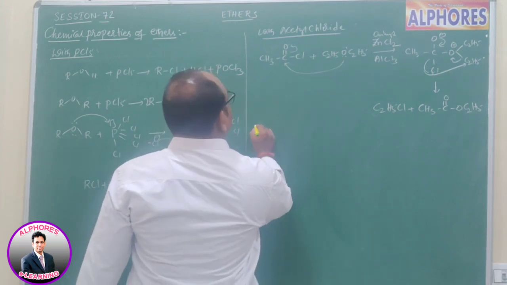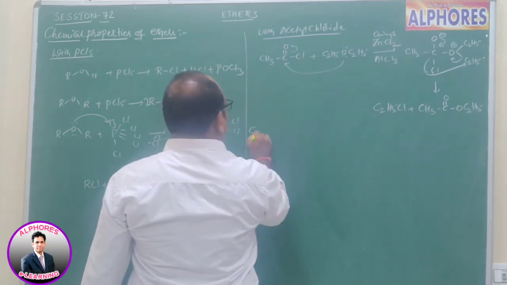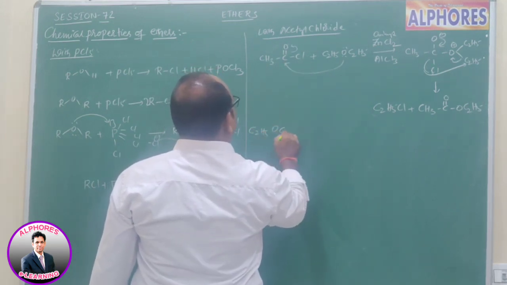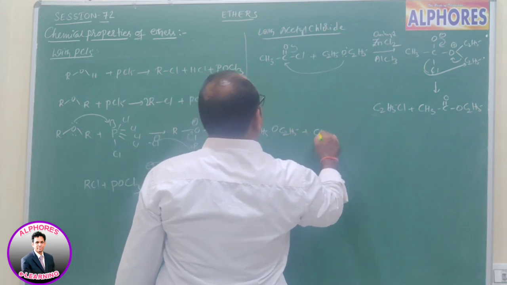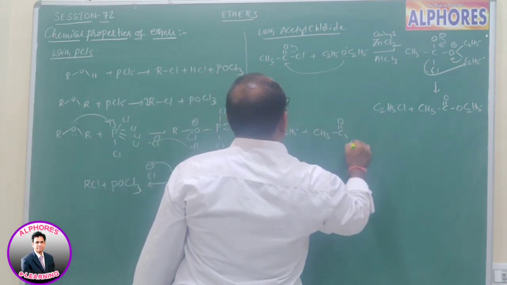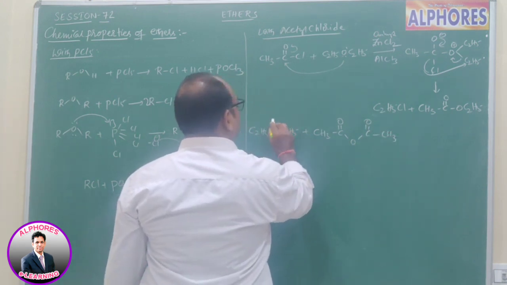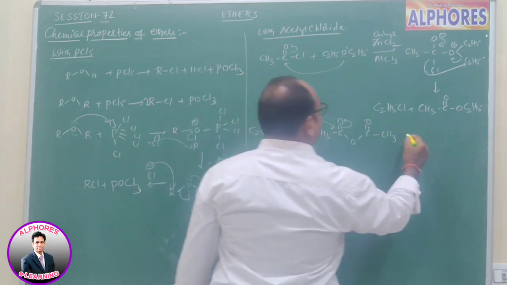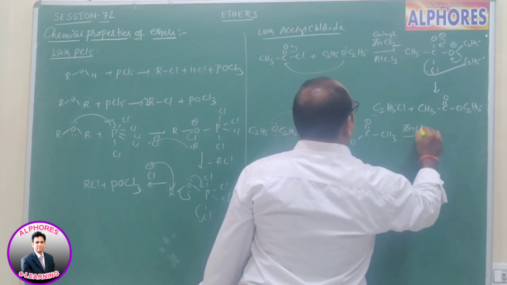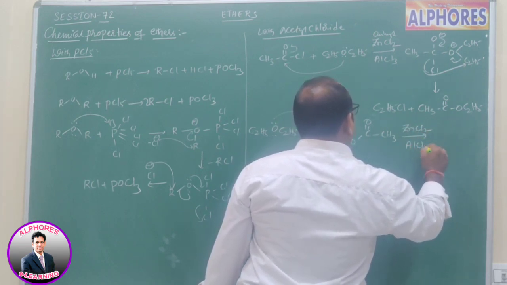Similarly, instead of acid chloride, let us consider acetic anhydride, CH3C(=O)OC(=O)CH3. Here also it is the same case, in presence of anhydrous ZnCl2 or AlCl3 catalyst.